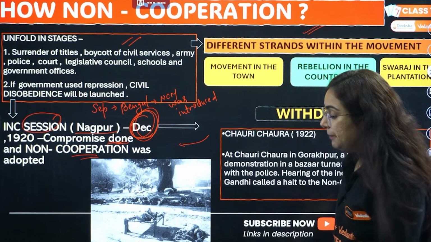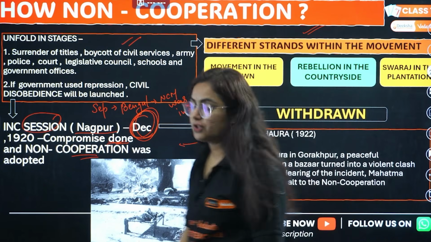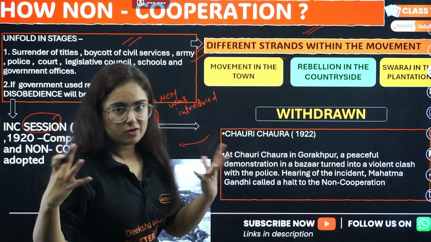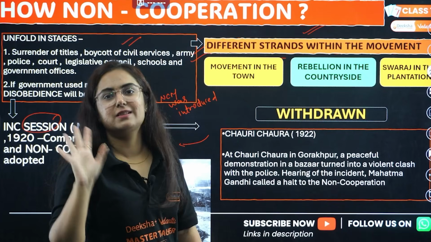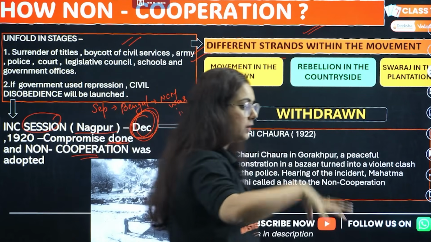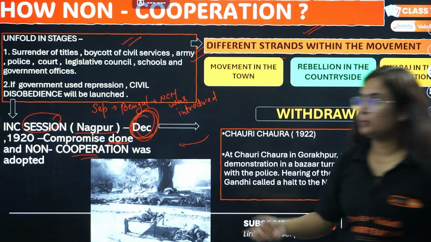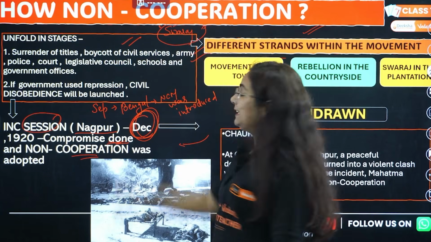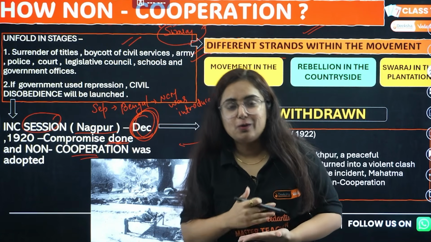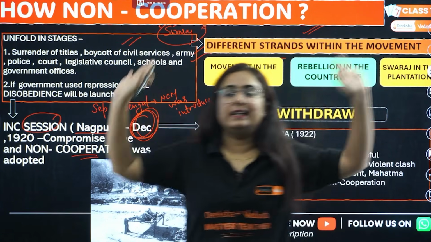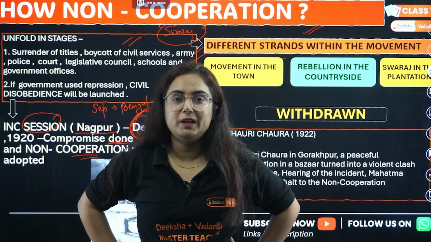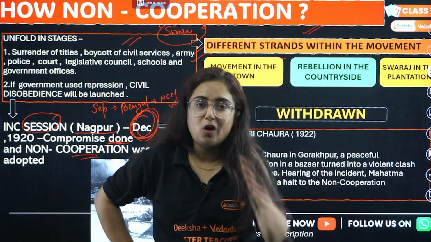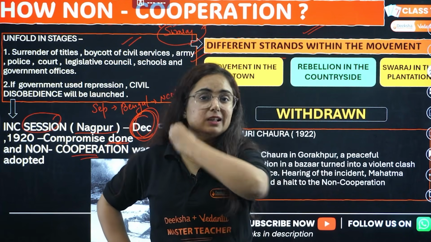Don't get confused, beta. Then the main important question which comes from this topic is, what were the different strands within the movement? Do you know what strands are? Basically, who were the participants in this movement? The participants from different regions had different approaches, because the demand put up in the non-cooperation movement was Swaraj, and the problem was no one knew what actually Swaraj is. For every Indian at that time, the word Swaraj was different, because communication was lacking a lot during that time. People were not aware of what was going on in the country.